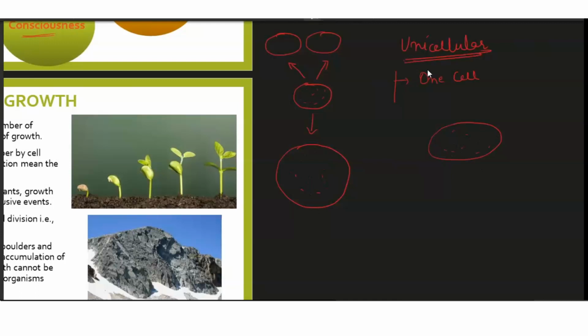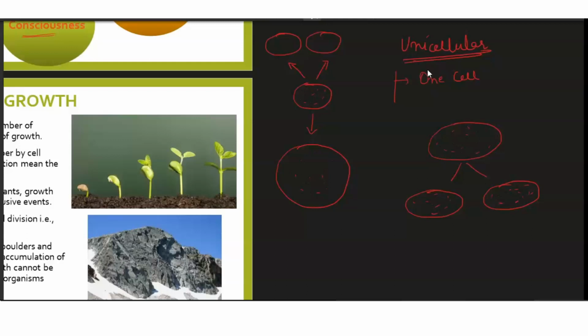So if this cell has to grow, what it will do is it will divide into two cells. So now there are two different cells which have been formed from one single cell. So this is a type of growth. They are growing in number. Can we not say they are growing in number? Yes, of course, they are growing in number. But can we also not say that the bacteria is reproducing? Because after reproduction only, the number of individuals is becoming more and more, isn't it?